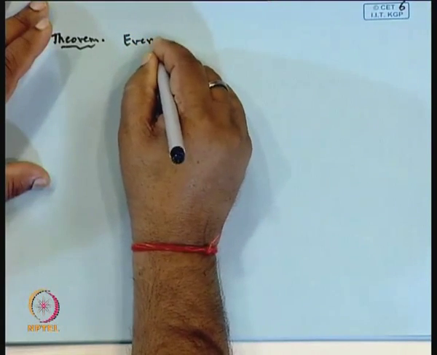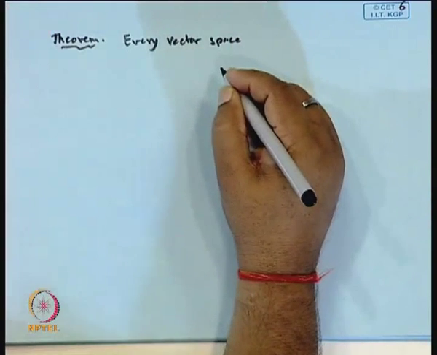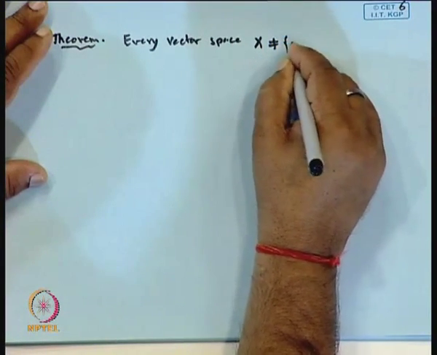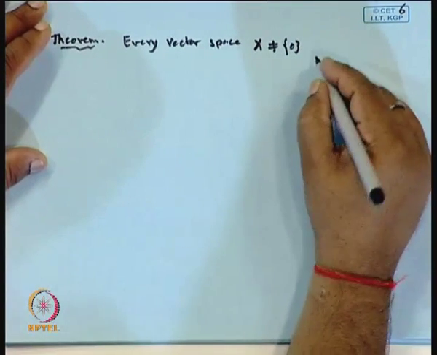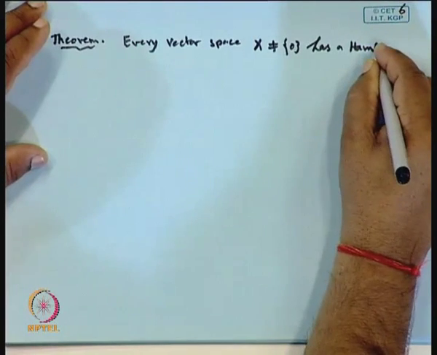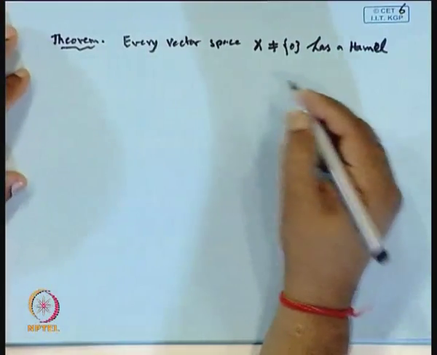This we know, and it can be proved very quickly with the help of Zorn's lemma.